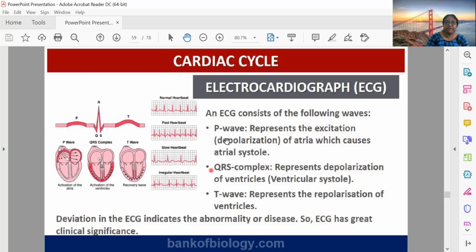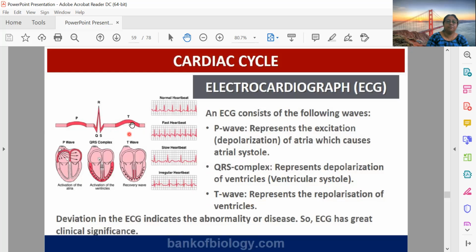There will be a P wave. I'm sorry, the P wave will be about atrial systole. And the QRS will be ventricular systole. That means contraction of the ventricle. And there will be a T wave. This is the T wave. That is representing the repolarization of the ventricle.